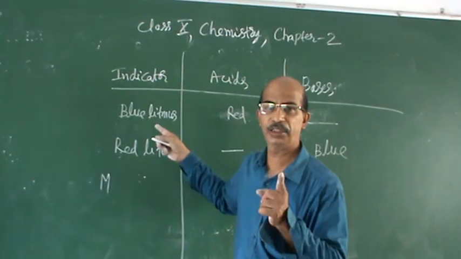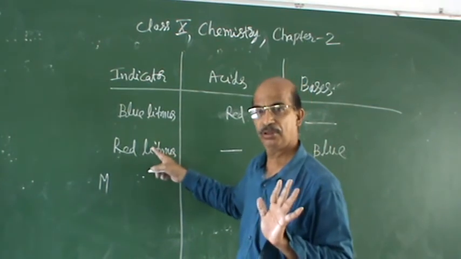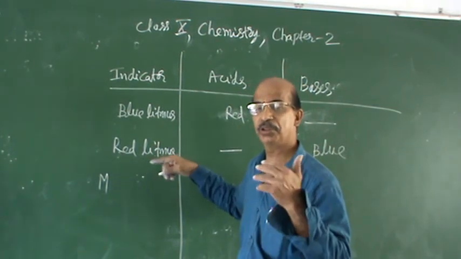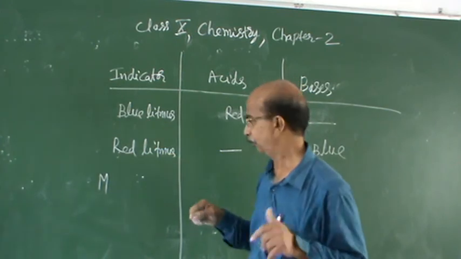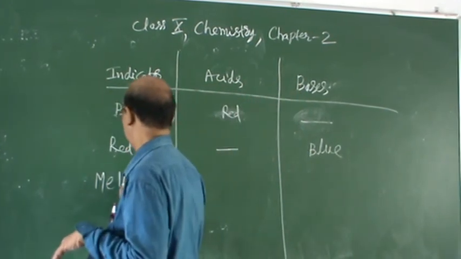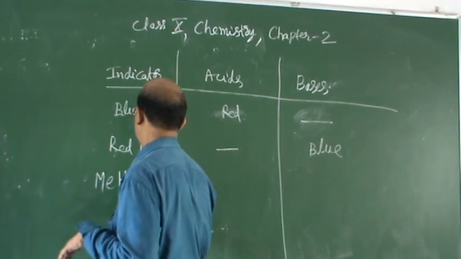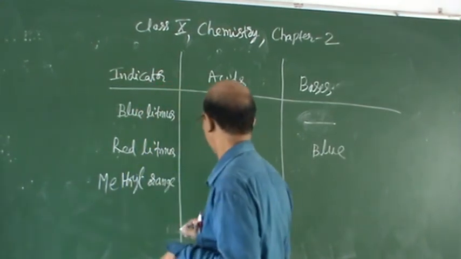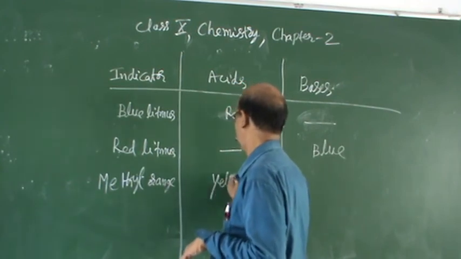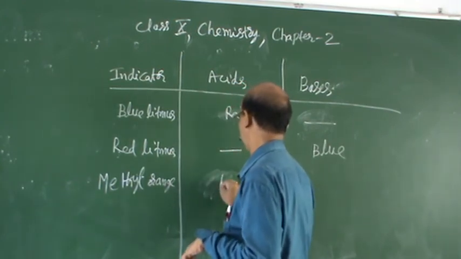What is the indicator name? Litmus. Litmus, 2-3 types are there, blue litmus, red litmus, like that. Then methyl orange: yellow, red.